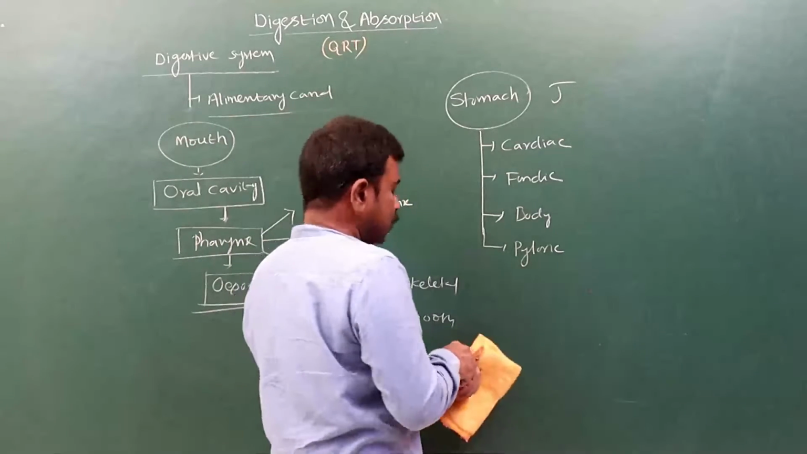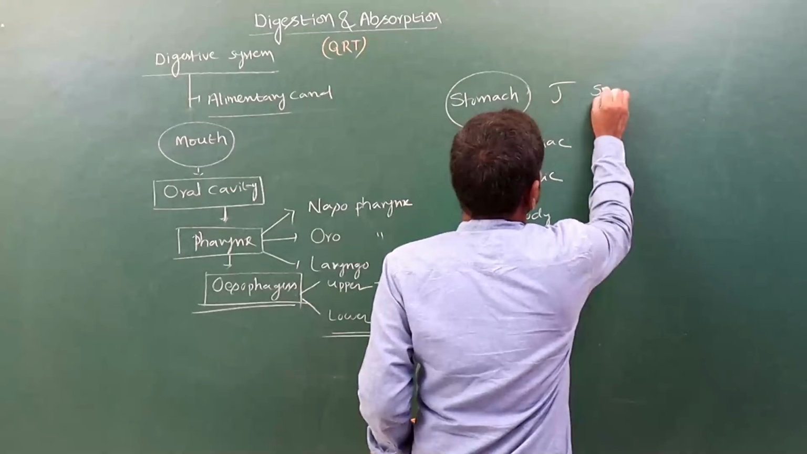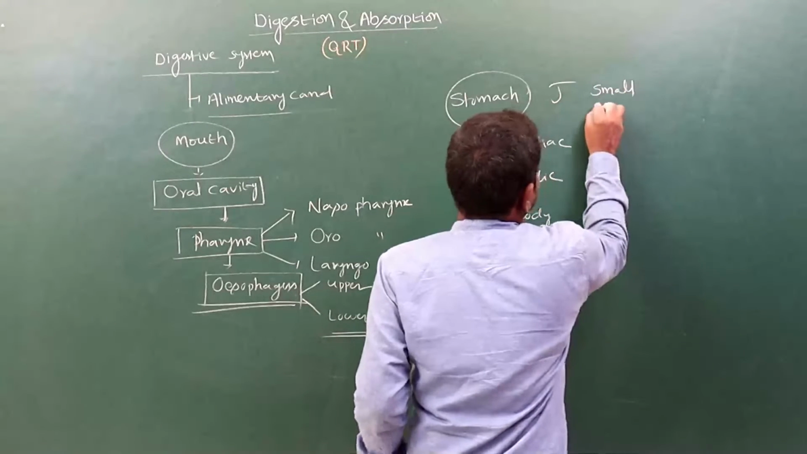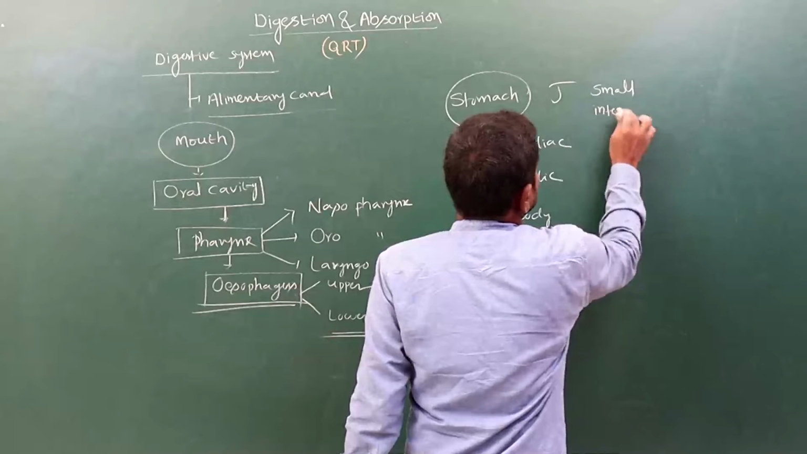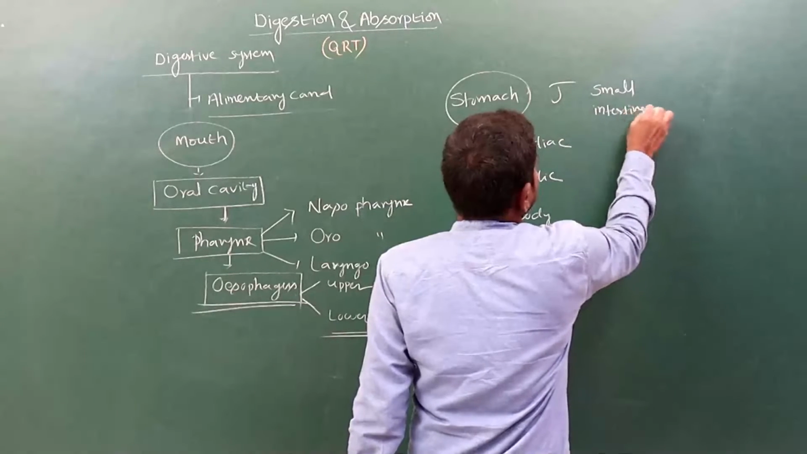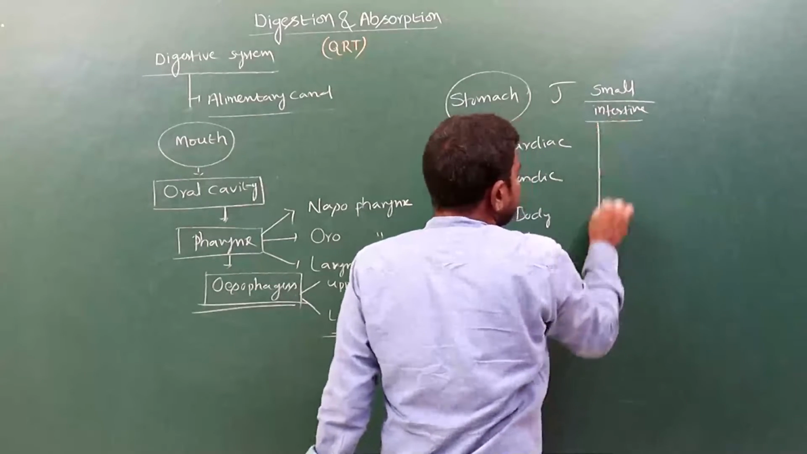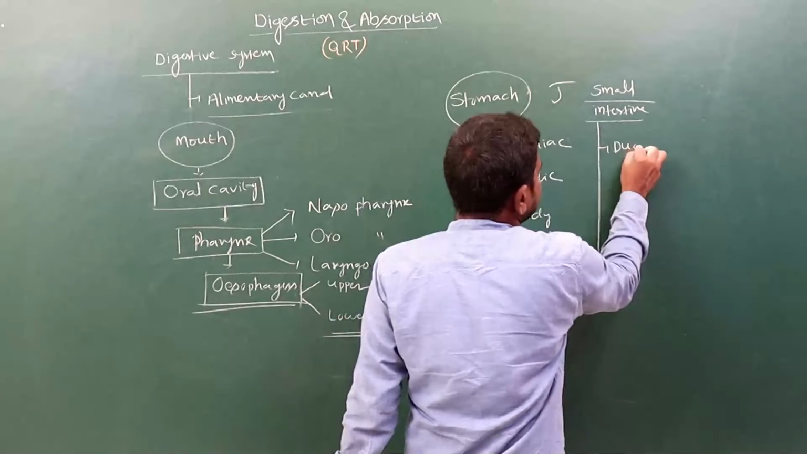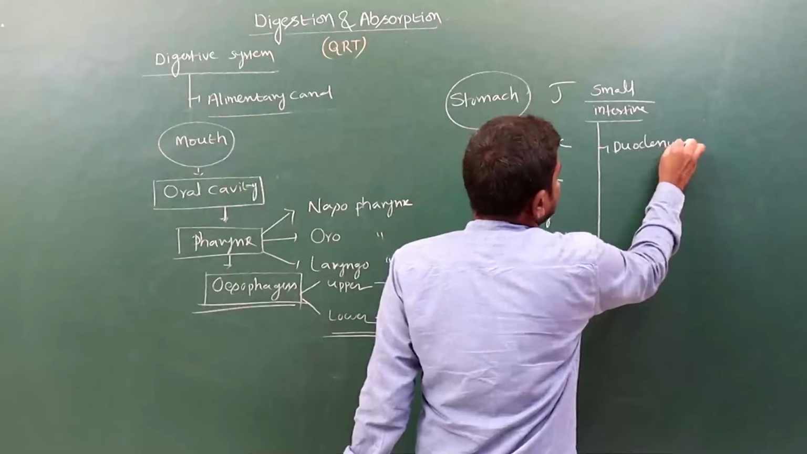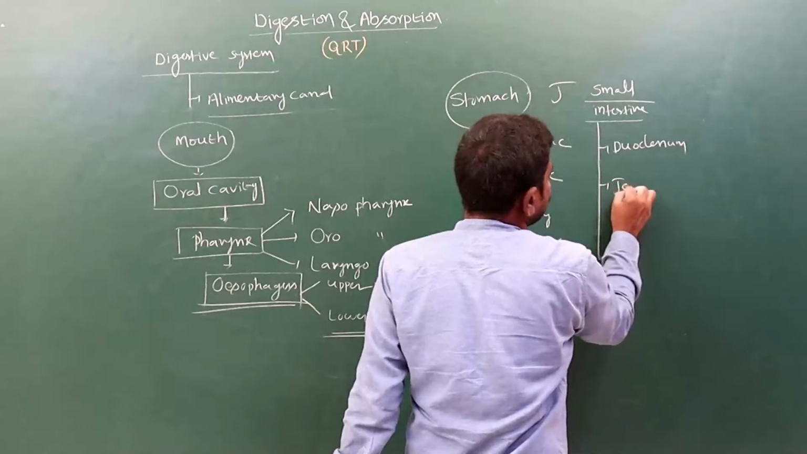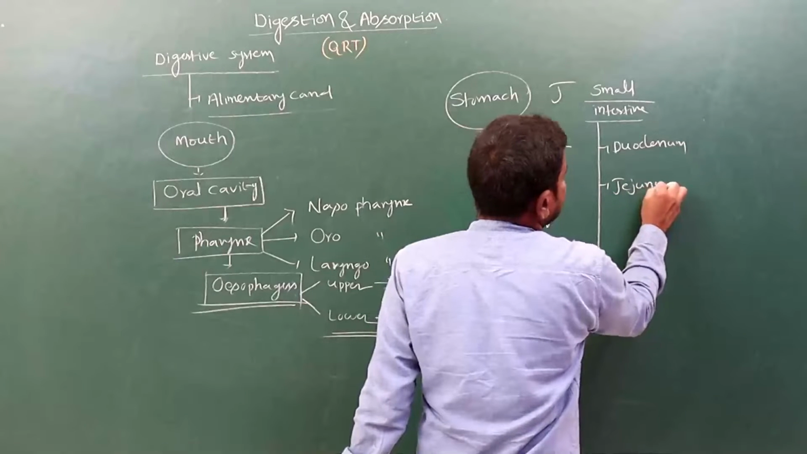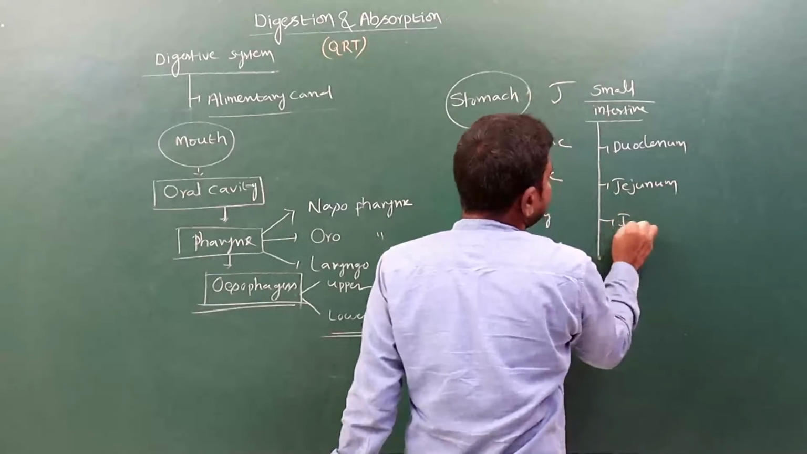And next, see the small intestine. Here in the small intestine there are the duodenum, next the jejunum, and next the ileum.